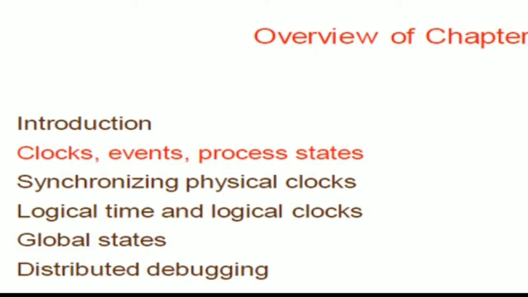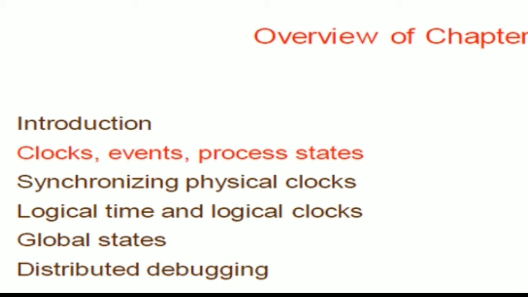So in this slide, we are going to see about the clocks, events and the process states. We all know that every computer is associated with a physical clock to timestamp the events that are happening. So apart from this physical clock, the machines also have vector clocks and logical clocks to maintain the ordering of events. Now let us see what an event is.